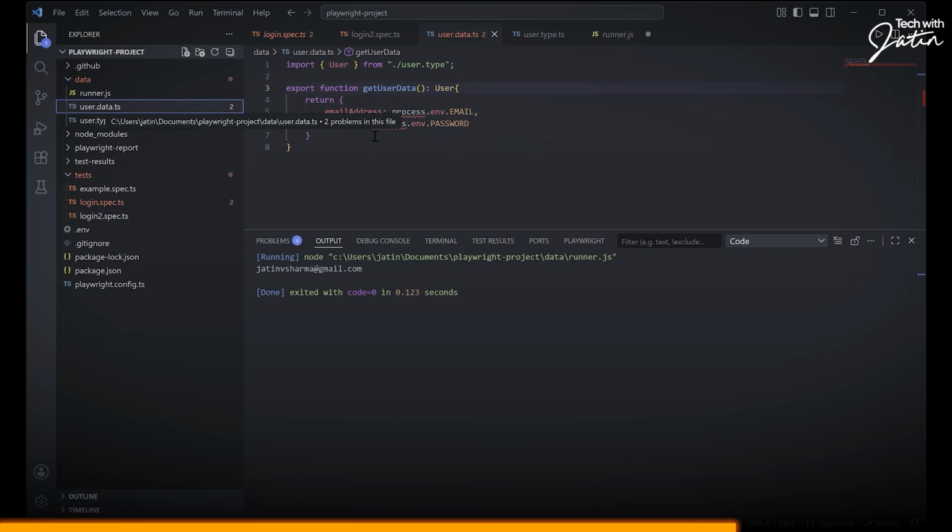It basically comes from your user.data.ts. What is this user.data.ts going to give me? It's technically going to give me an object itself. It's going to return me an object. Tell me the type of this particular object. What is the whole type of this object? This object is basically of user type. So we are defining the type of the object literal also.